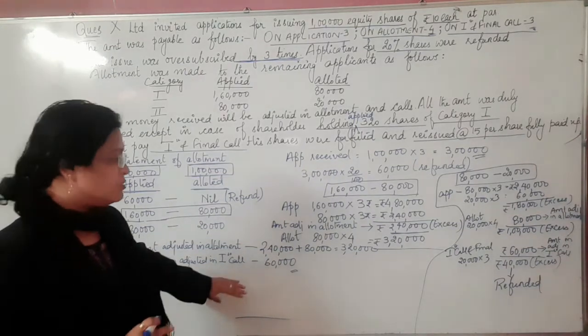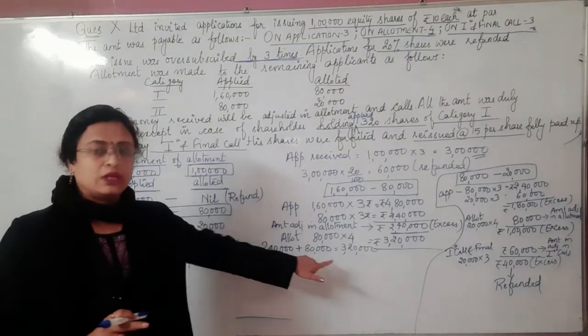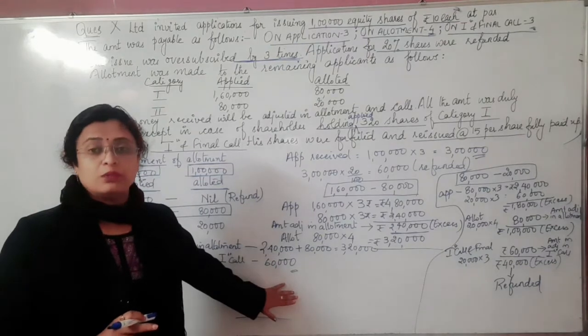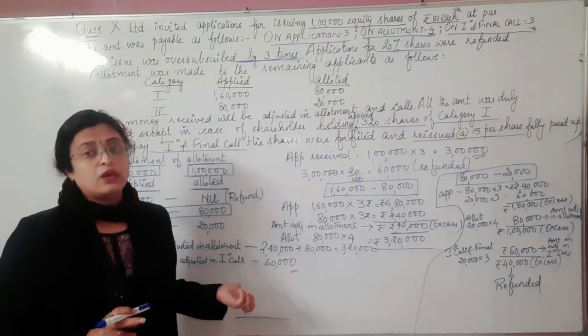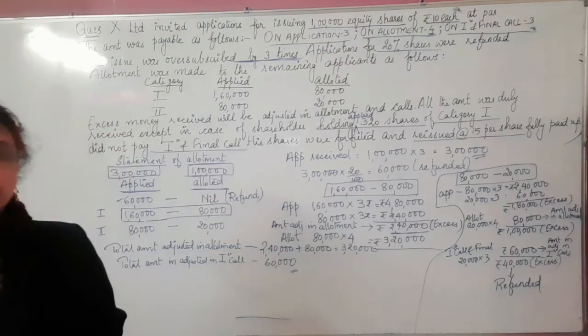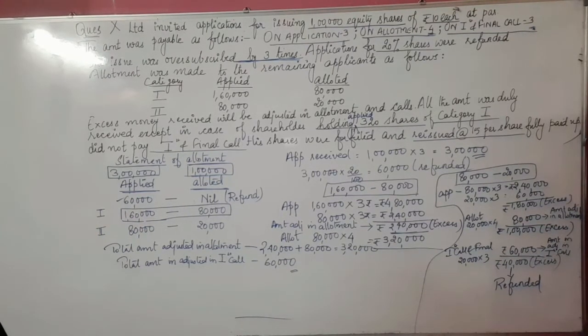Now this is the working we have done here. The amount adjusted in allotment is 3,20,000 and the amount adjusted in the first call is 60,000. Now we will be doing the journal entry based upon this working. Then we will see the further working also based upon that.